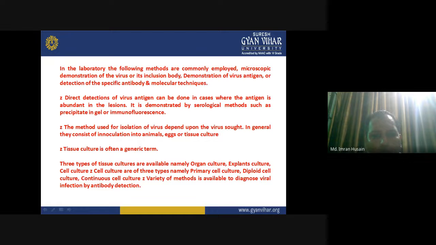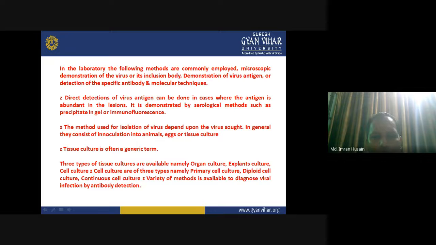Direct detection of virus antigen can be done in cases where the antigen is abundant in the lesions. It is demonstrated by serological methods such as precipitation in the gel or immunofluorescence. The method used for isolation of virus depends upon the virus sort. In general, they consist of inoculation into animals, eggs, or tissue culture.